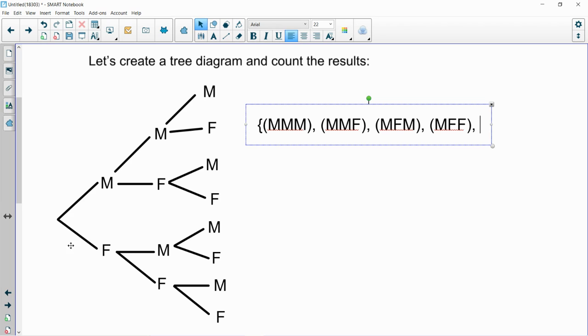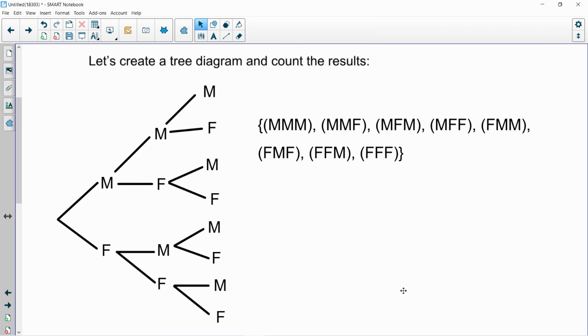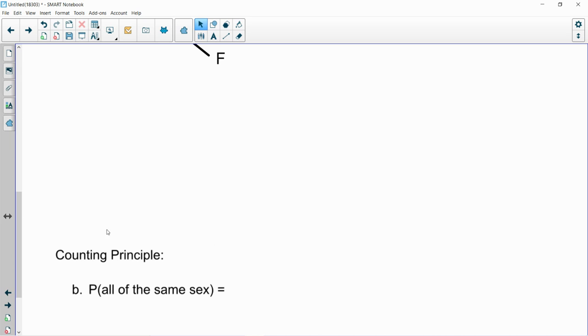Now we're going to go down to the lower half where the firstborn is female. So now we have female, male, male. And after that, we have female, male, female. And then we have female, female, male. And finally, 3 females. And there we are. We have our sample set. And we can clearly see that there are 8 possible outcomes. Had we used the counting principle,